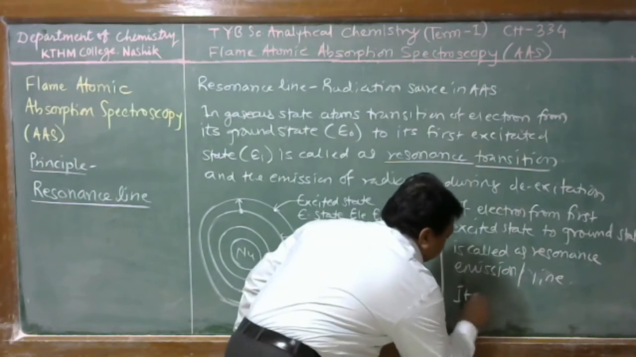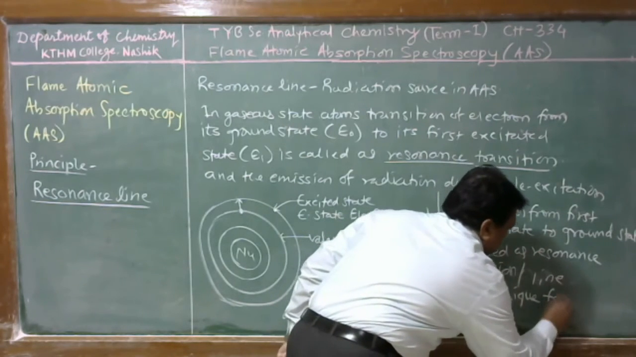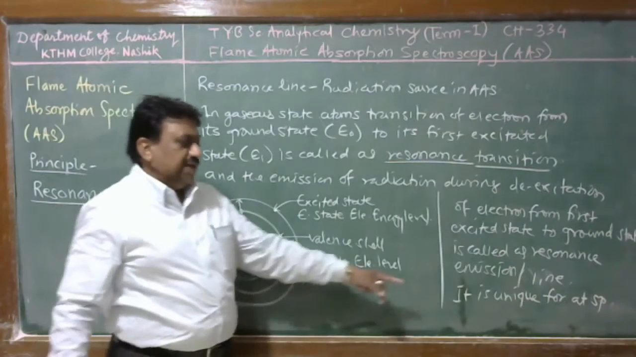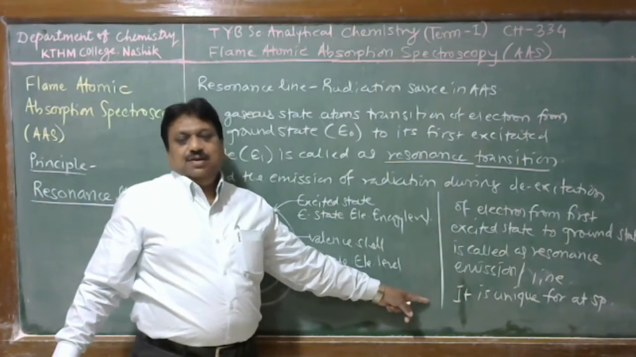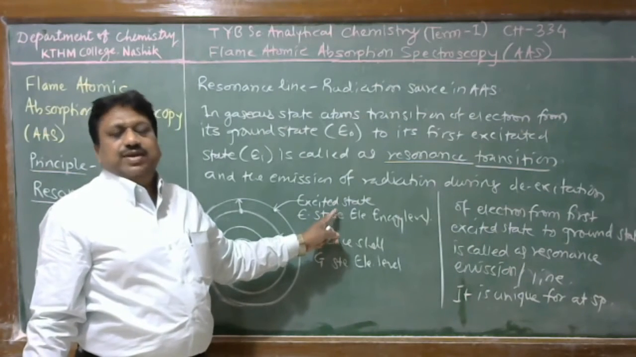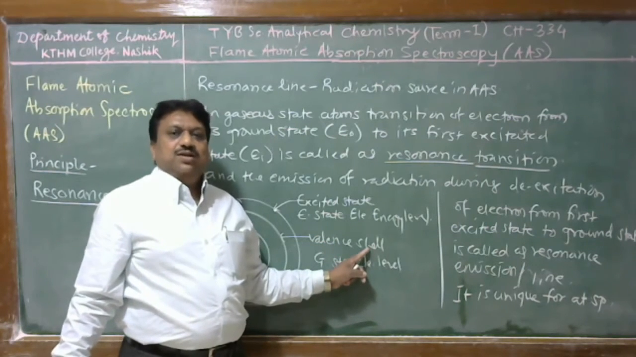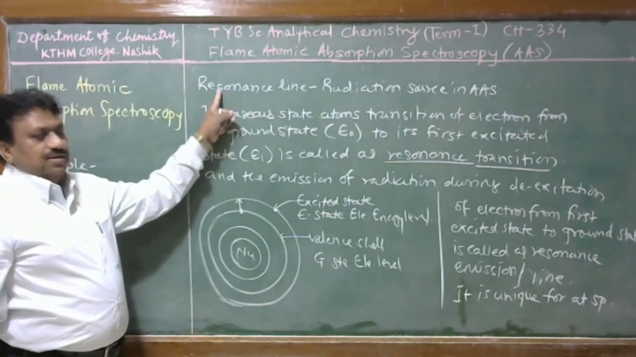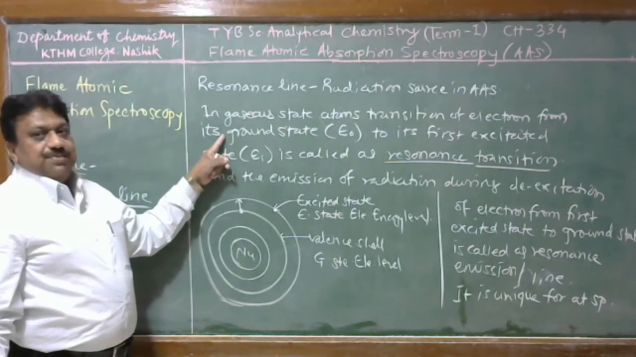It is unique for atomic species. That means it acts as a signature of that particular atom, and therefore we can utilize it for identification purposes. But atomic absorption spectroscopy is rarely used for identification; it is most specifically used for quantitative analysis. Therefore, this is called a resonance line, and we have to use this resonance line as a radiation source in atomic absorption spectroscopy.